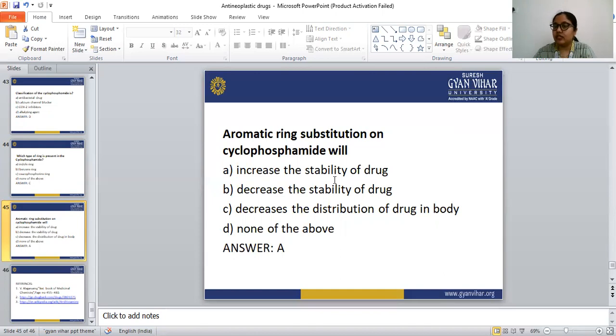When the structure of the DNA is impaired, the DNA replication or DNA synthesis stops. That is what we need in the treatment of cancer: we have to stop the replication or the synthesis of the DNA. That only happens with the help of the alkylating agent by alkylating the guanine present in the DNA. So that is the mechanism of action.